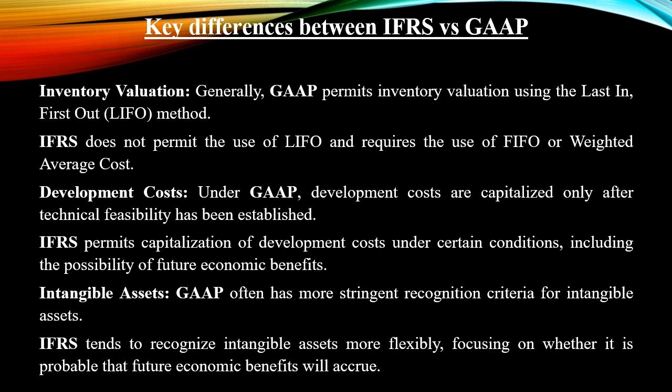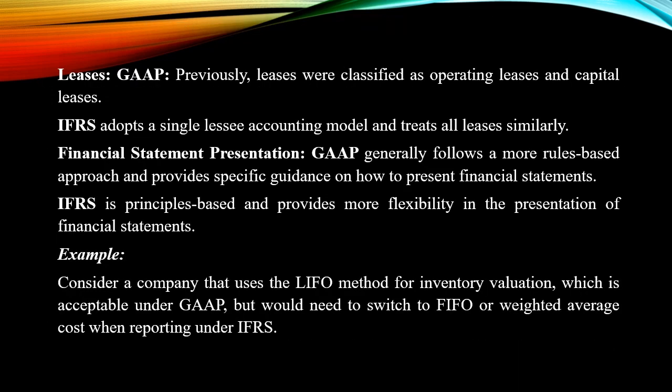Intangible assets. GAAP often has more stringent recognition criteria for intangible assets. IFRS tends to recognize intangible assets more flexibly, focusing on whether it is probable that future economic benefits will accrue. Leases. GAAP. Previously, leases were classified as operating leases and capital leases. IFRS adopts a single lessee accounting model and treats all leases similarly.